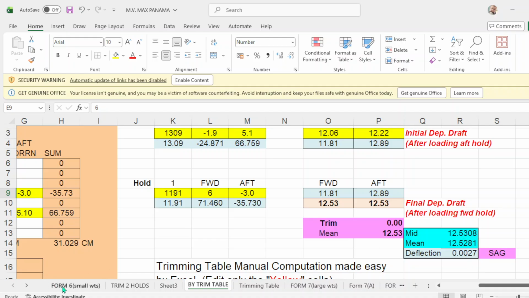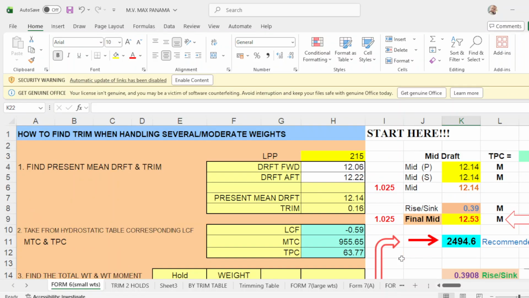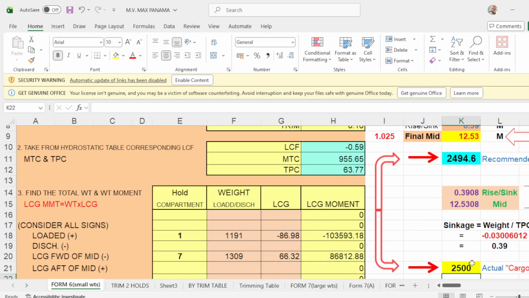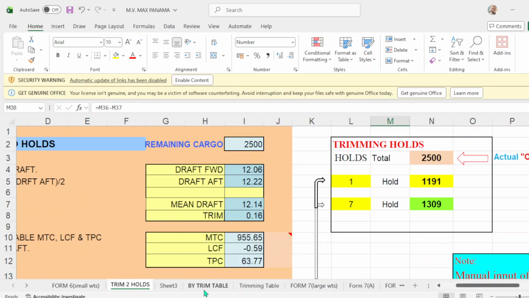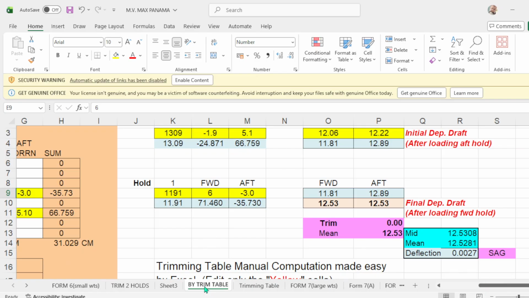Where did I get this one, mean? 5308. This one, you get it from here. 5308, okay? And your mean, this mean is from this one. Then you have a 0 deflection. So you have 1, 2, 3 programs with the same drop.